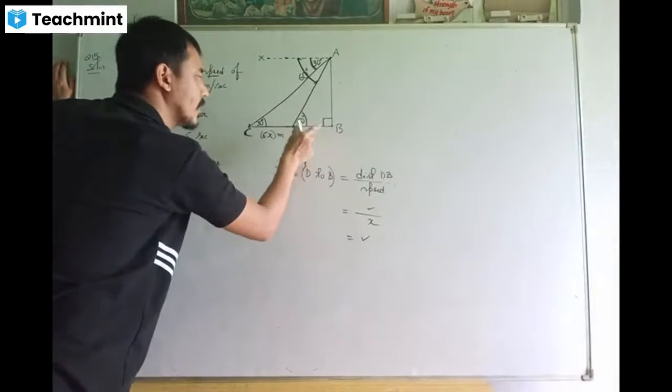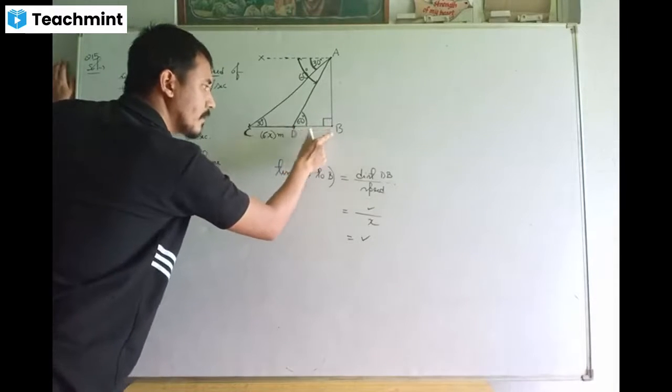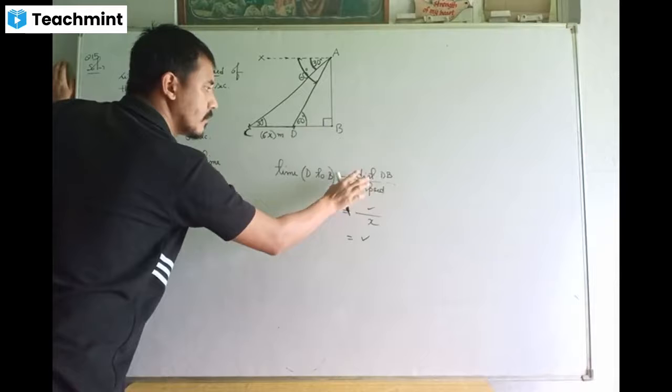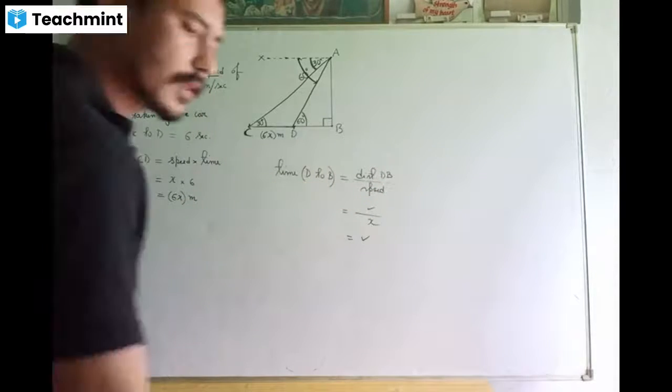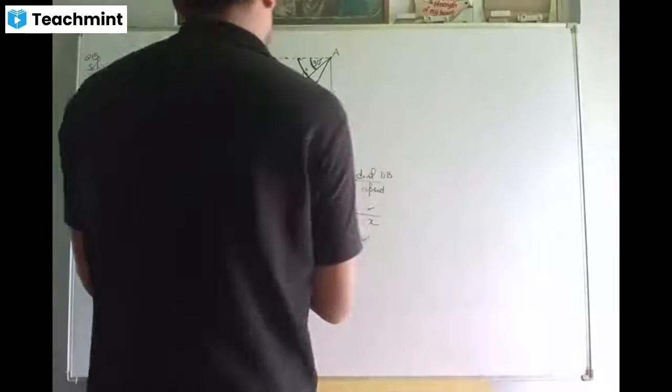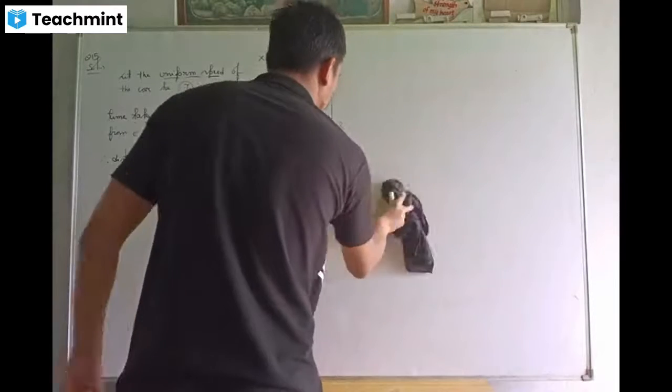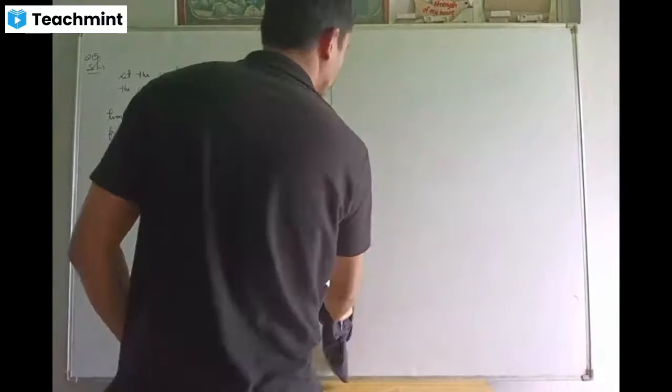Okay, we can find out the time interval of this path by using the formula distance upon speed. Distance upon speed gives you the time. Okay, that's how distance, speed, and time are related. Time means distance upon speed.